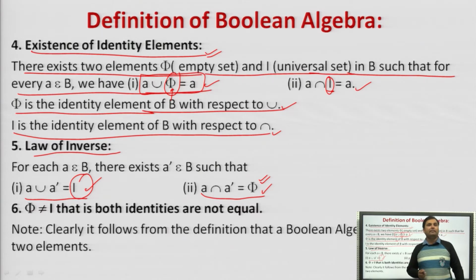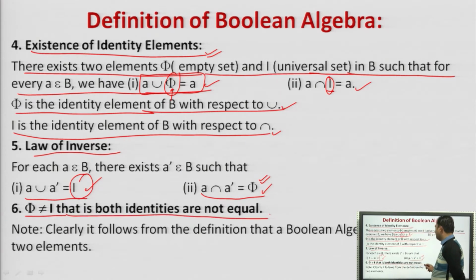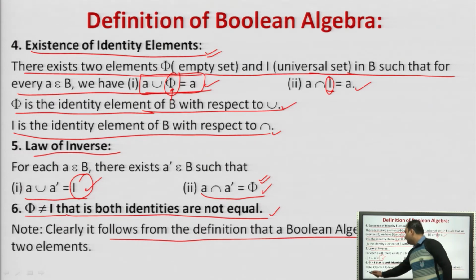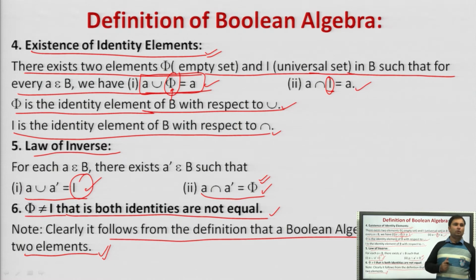The sixth property is that phi and I should not be equal. Phi is an empty set and I is a universal set, right? If both are equal, then we can't say that this is a Boolean algebra. So it is mandatory to have phi and I not equal to each other, that is, both the identities are not equal. Hence we clearly say that this is a Boolean algebra.